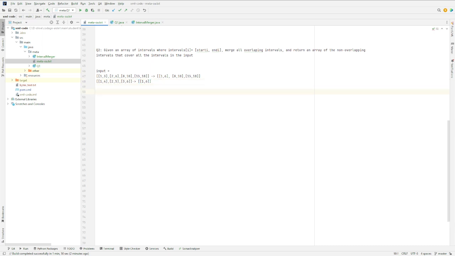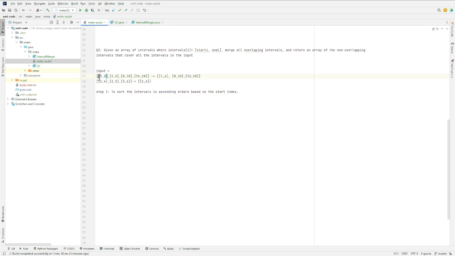So to actually merge the intervals, given any two intervals, we can only merge them if one of them lies between the other. And the only way one of them lies between the other is that, suppose interval one is the smaller one and interval two is the bigger one, then interval two must lie within interval one, and that means the start index of those two must be sorted. So to solve this problem easily, the first step is to sort the intervals in ascending order based on the start index. That's the first step. Now the next step is we start merging the intervals.